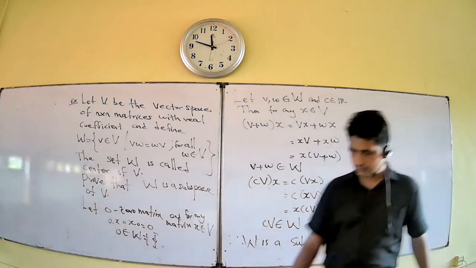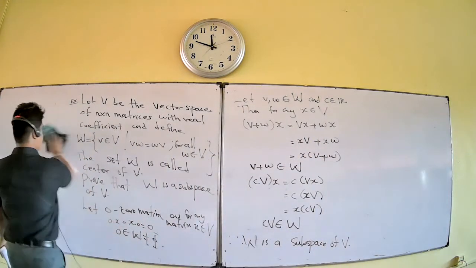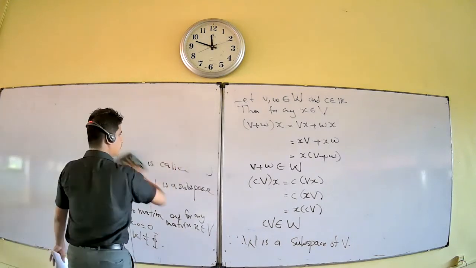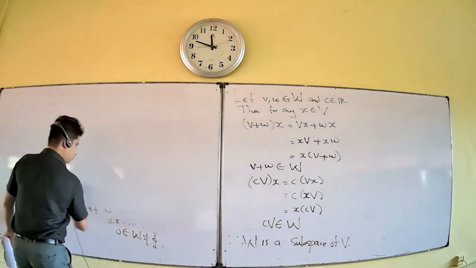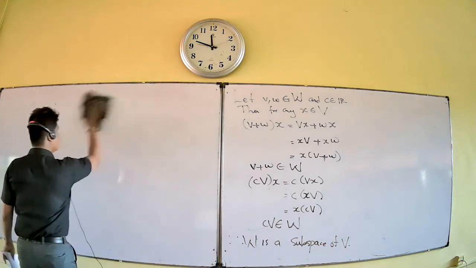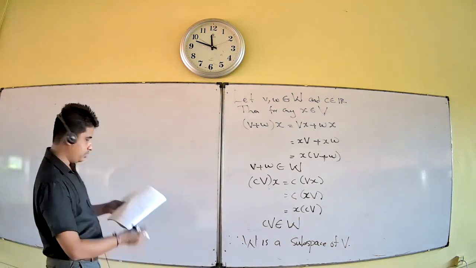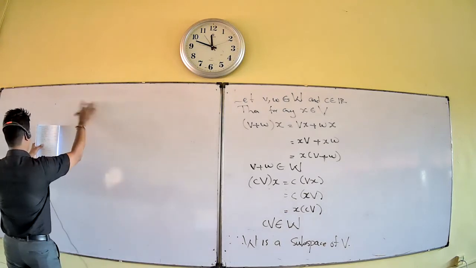Another question, based on the centralizer. This one forms a subspace. Let's consider the problem.